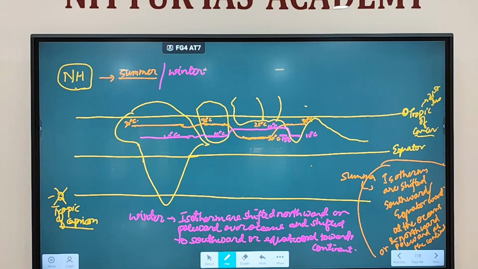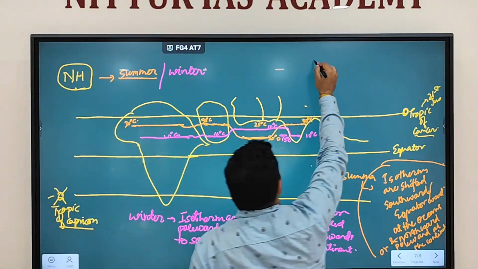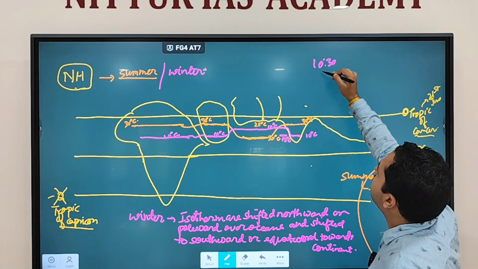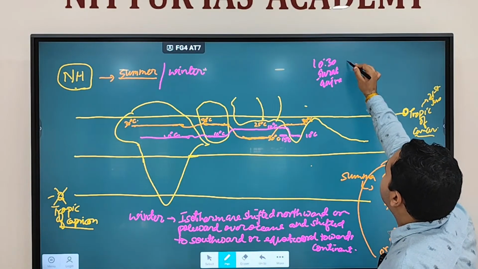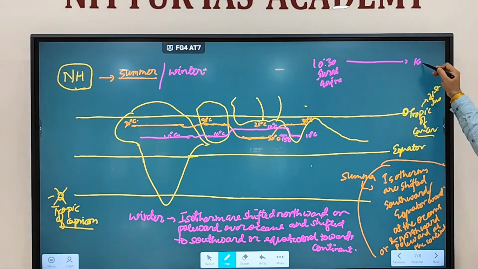Now, if a person is moving from here to here, he is not going to lose a day. He is going to lose hours. Let's say he is moving at 10:30 from Surat in Gujarat to Kolkata, where it is 12 p.m. because it is 1 hour 30 minutes ahead.